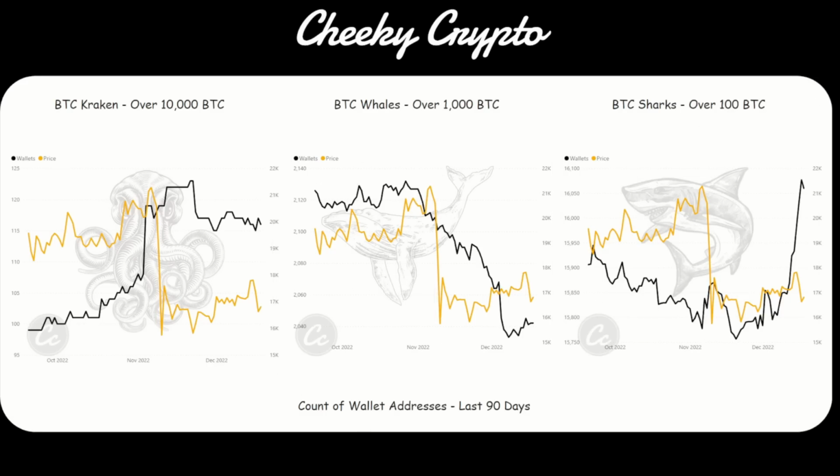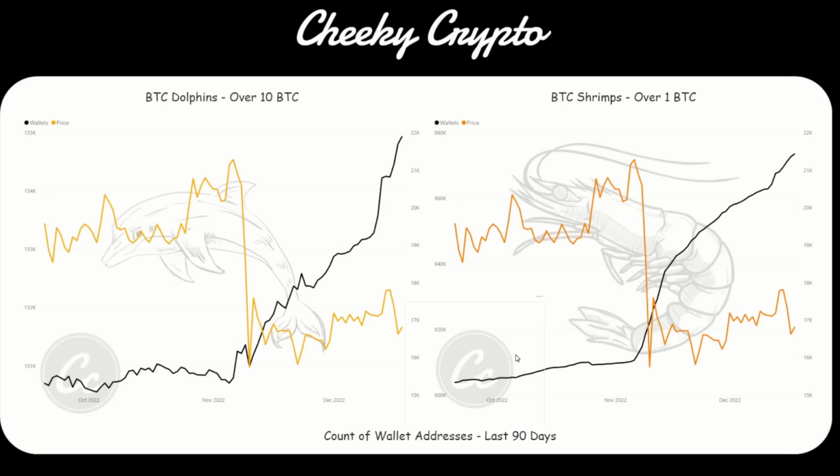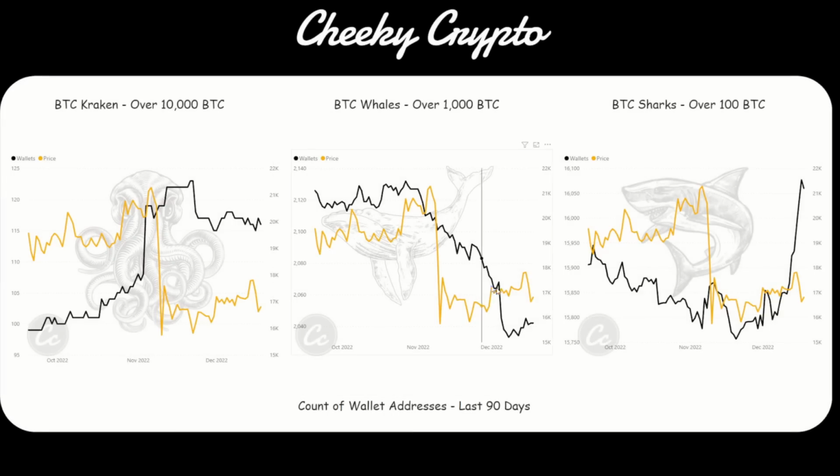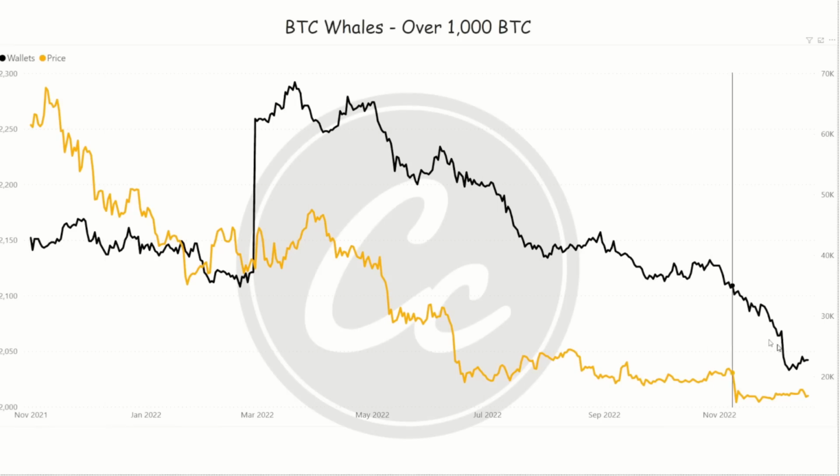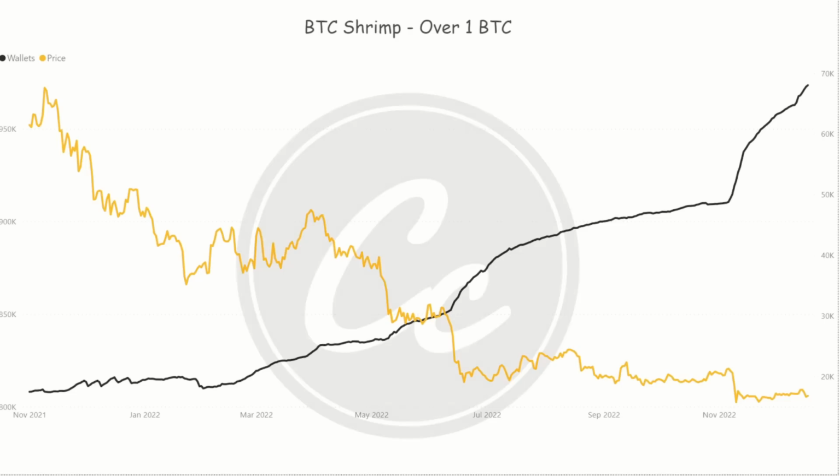Other than that, guys, all you're really seeing is retail investors coming in, whereas big money is simply avoiding it. If we take a look at how the whales have performed in 2022, you can see all they've been doing is coming out of their positions. That doesn't make a lot of logical sense if the bottom is in. So bear in mind that the whales will be looking to buy cheap Bitcoin from the retail investors. At the moment, the retail investors are heavily accumulating or hodling.